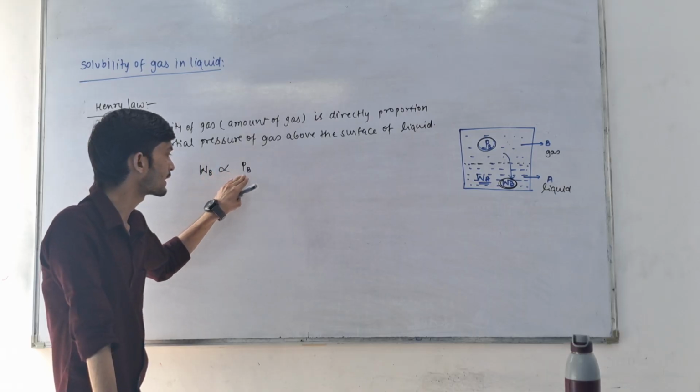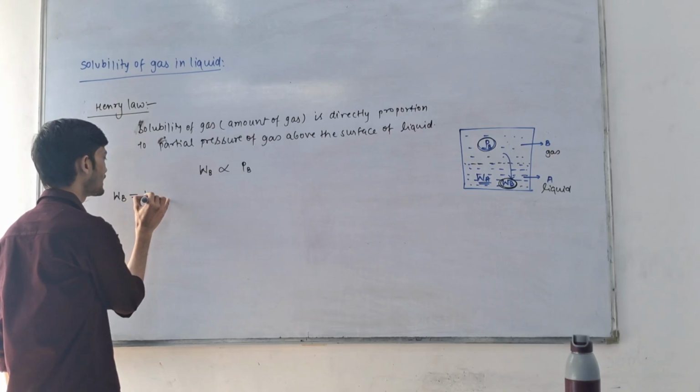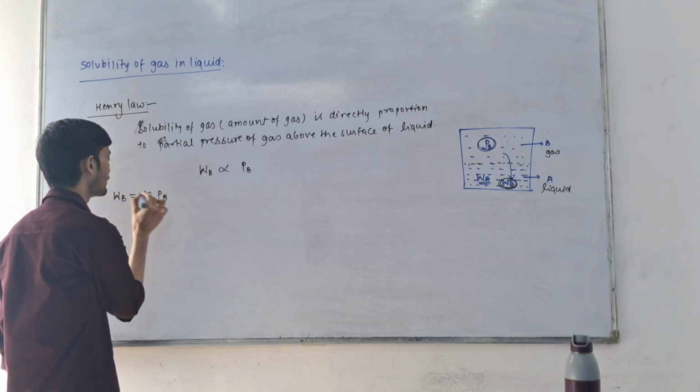So WB is directly proportional to PB, or we can say WB is equal to a constant times PB.